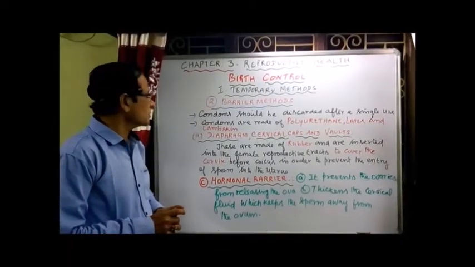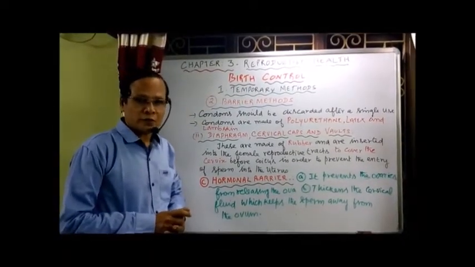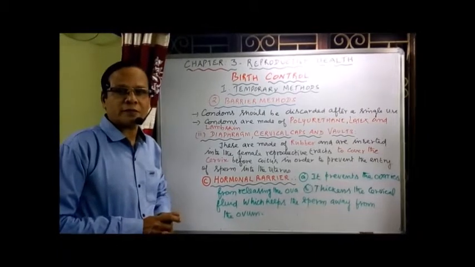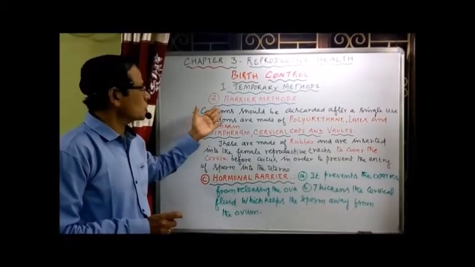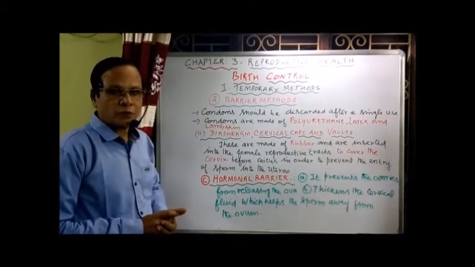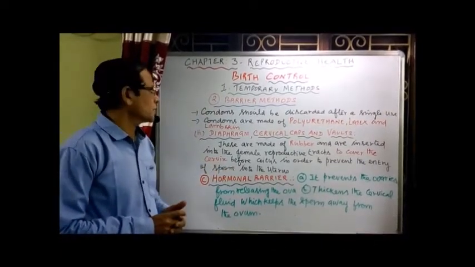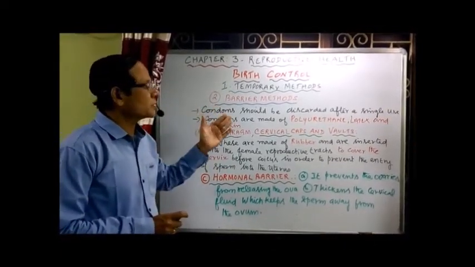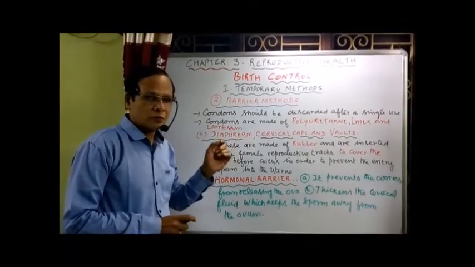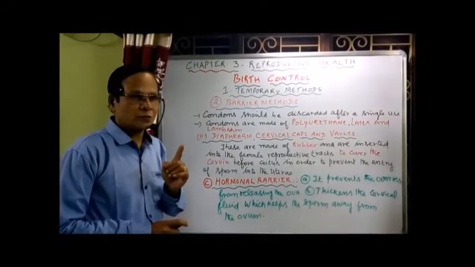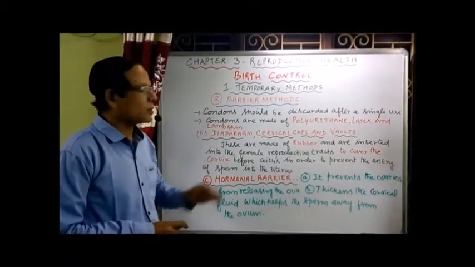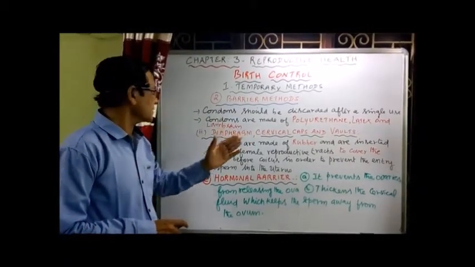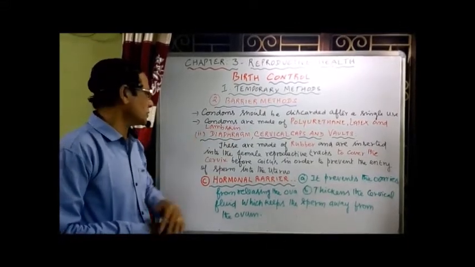Now we are talking about the barrier methods, under which we have completed the chemical barrier and the mechanical barrier. We talked about the condoms, how they can be used. Condoms should be discarded after a single use. They can be used only once, not for multiple use. Condoms are made of polyurethane or latex and lambskin, as I mentioned already.